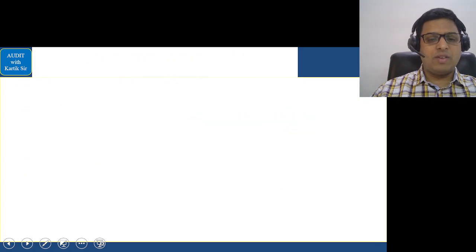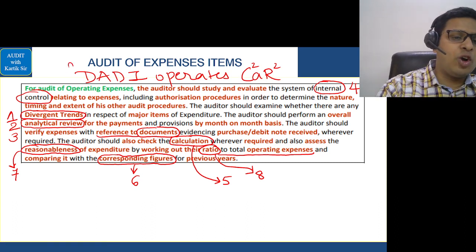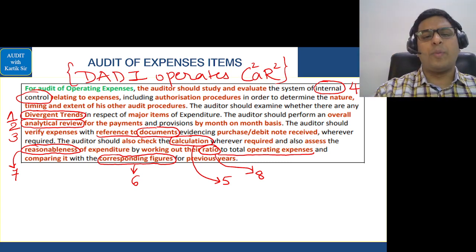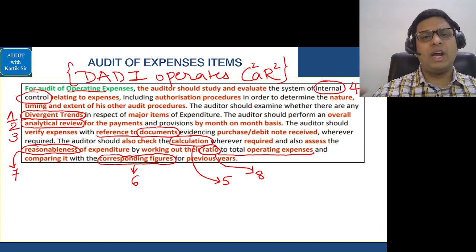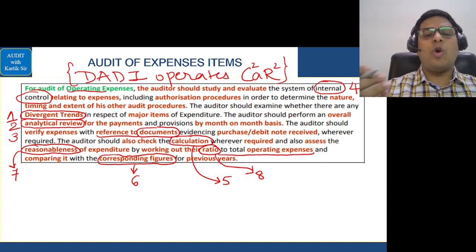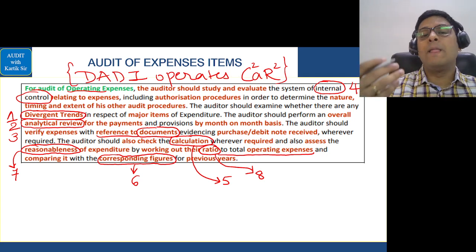Let's go further. We did this area very simple, that is audit of expense items. So in this you will see we have a code called DADI OPERATES CAR. Okay, very simple area. So now what are the operating expenses? Basically month-to-month expenses like rent paid or electricity paid, or Wi-Fi charges for internet paid. So all these things are called your operating expenses, those expenses which you incur on a monthly basis.